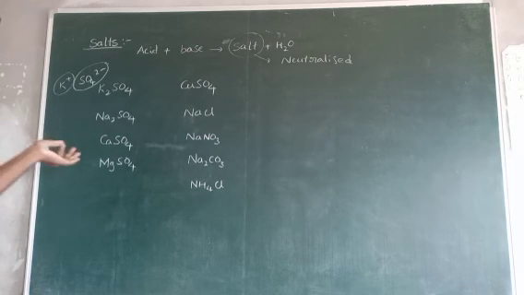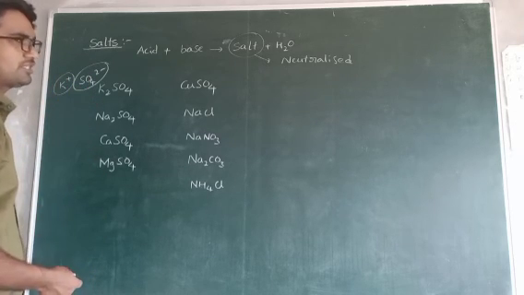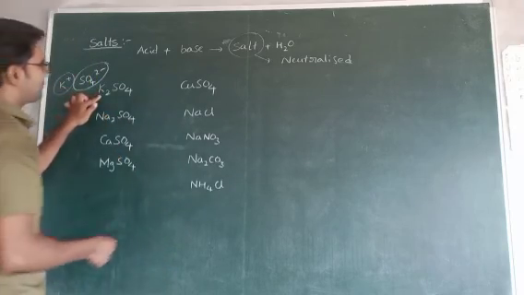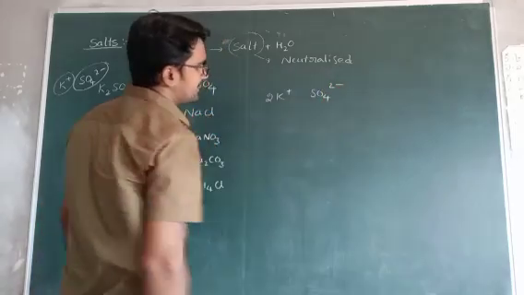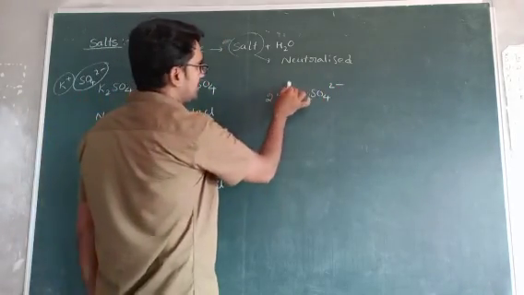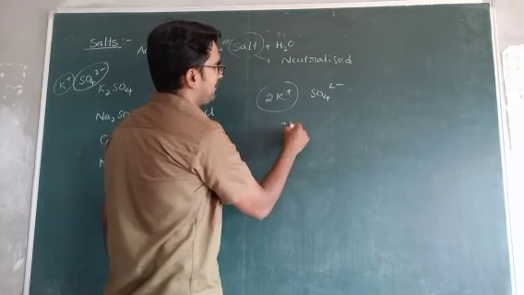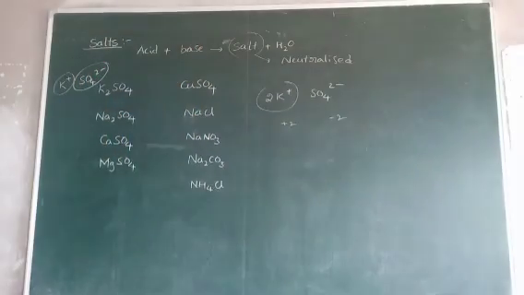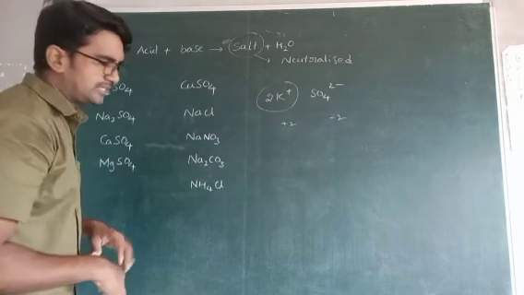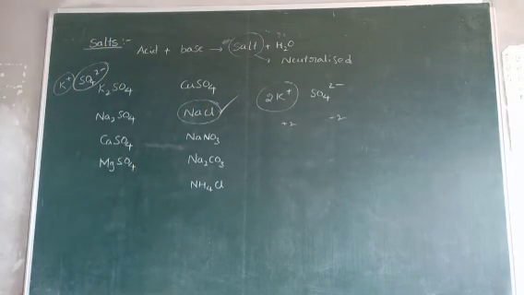And electrically these are neutral. Electrically neutral means that positive and negative charges are balanced. For example, here K2 means 2 K plus ions and the SO4 2- ion combined together. So what is the total positive charge? 2 into plus 1, plus 2. And what is the total negative charge? -2. So it is electrically neutral. There are a number of salts, but among those, NaCl is the most important salt. Okay, next topic.